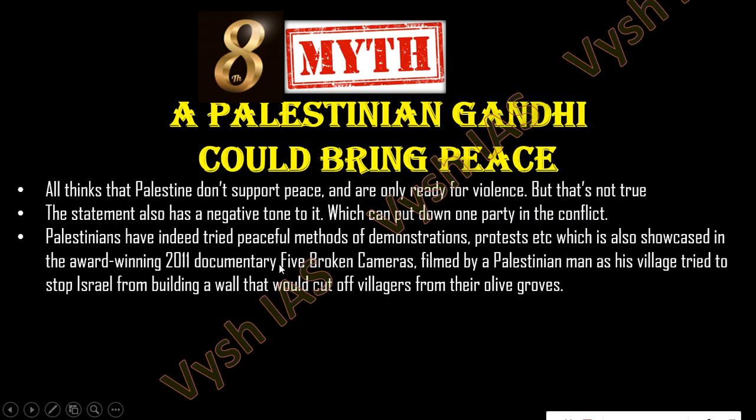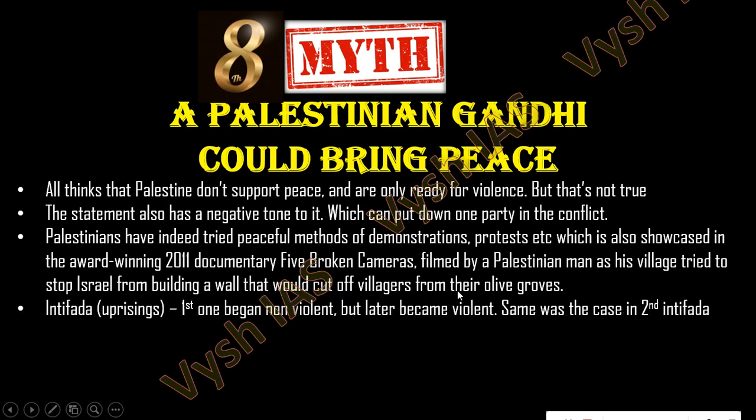Okay, in 2011, 5 Broken Cameras. You can see it, I think, on YouTube. It is filmed by a Palestinian man as his village tried to stop Israel from building a wall that could cut off villages from the olive groves. Okay, so they have peacefully protested also. They have done demonstrations. They have done such kind of things on the streets. So that is already there.